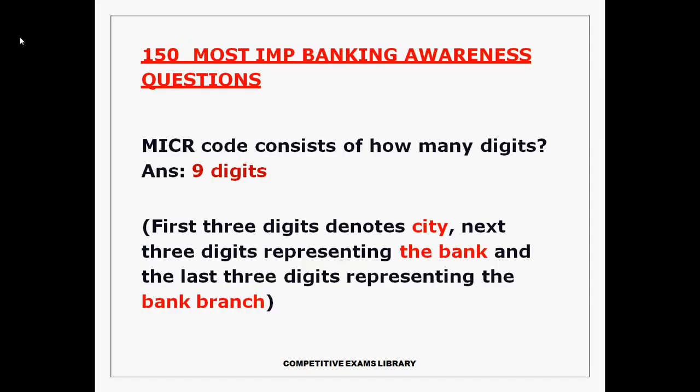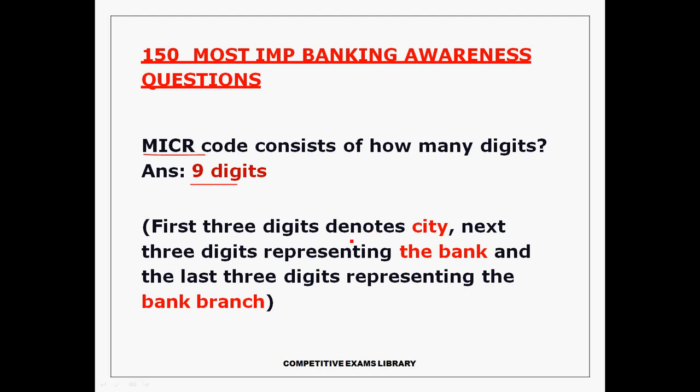So let's see the 150 important banking awareness questions, part 1. Okay. Let's see, MICR code consists of how many digits? 9 digits. What is the MICR full form? Magnetic Ink Character Recognition. MICR code is a fully numeric code, total 9 digits.